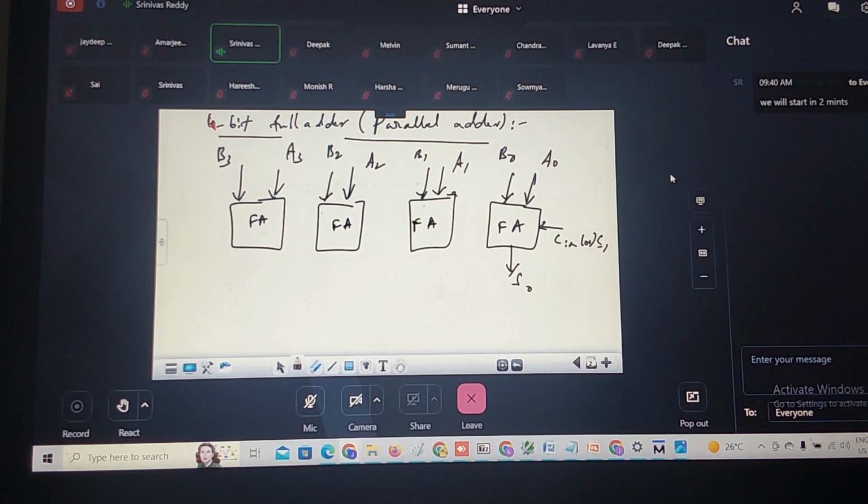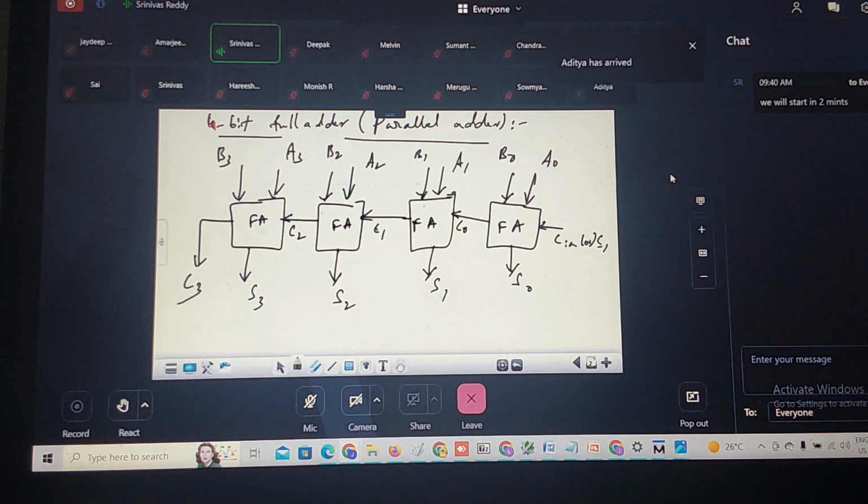So whatever the carry is generated in the first stage full adder will be propagated to the next stage. What is the carry? C0. What is the sum? S1. And again the carry is C1. The sum is S2. The carry is C2. The sum is S3. And this is C3, the carry out. So this is a 4 bit full adder, or we call it parallel adder, or magnitude adder also. What does magnitude mean? 4 bit magnitude adder.